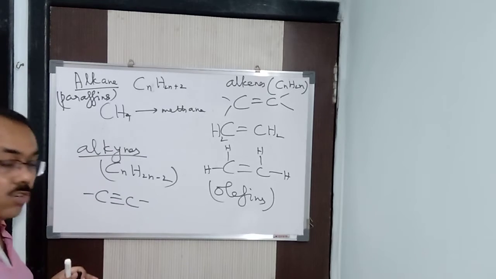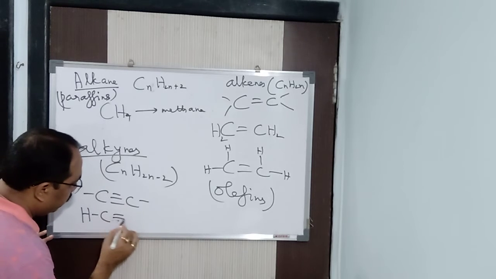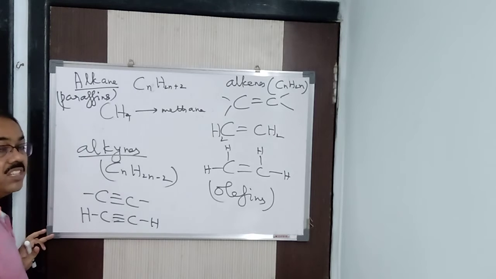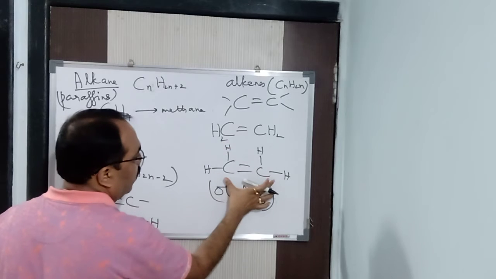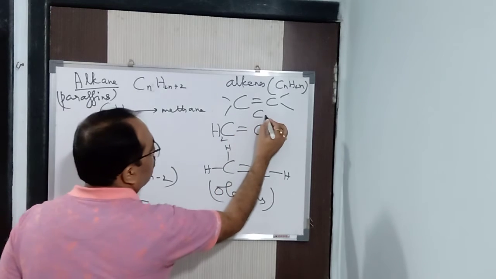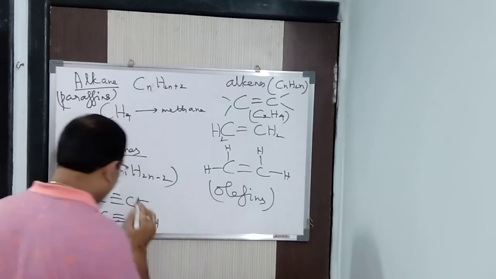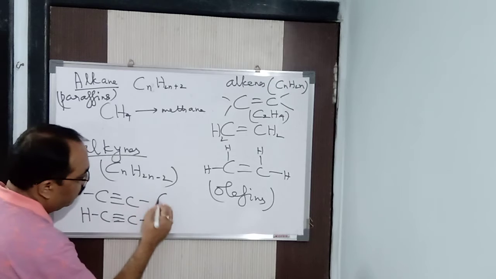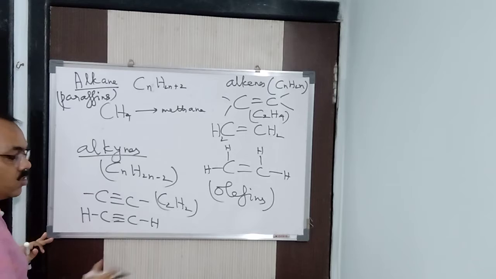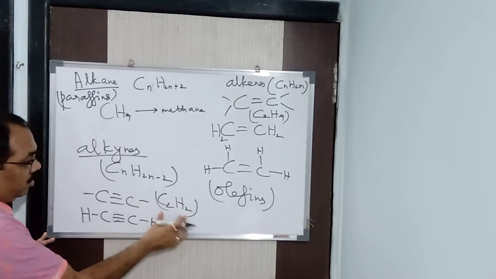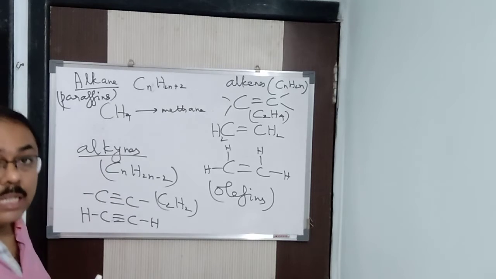So the first compound is your ethyne, that is HC triple bond CH. Like here, the structural formula I have done here. The molecular formula can be C2H4, because 2 carbon and 4 hydrogen. Similarly, here this is the structural formula. What is the molecular formula? It can be C2H2. So it is ethyne, or it is also called acetylene.